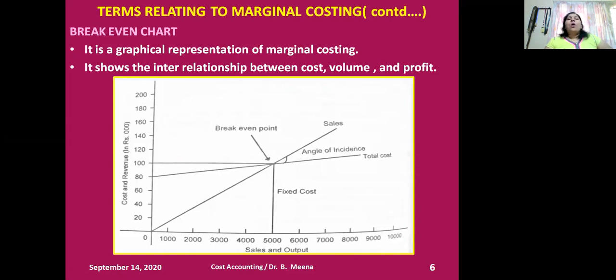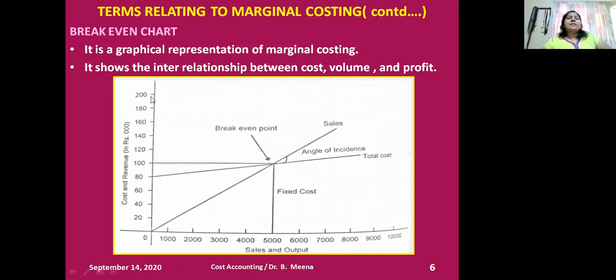That means whatever output I am producing is just equal to my sales. So sales and output are the same in the marginal costing assumption. That's why I mentioned the OX axis as sales and output: 1000 units, 2000 units, 3000 units, like that. Here are all sales and output in units.